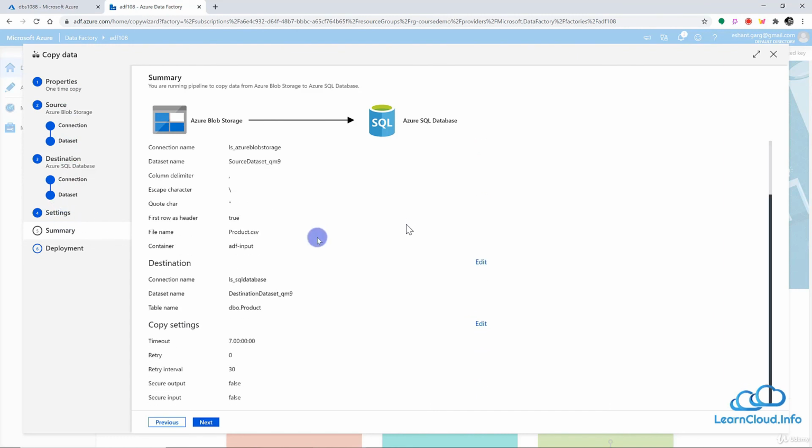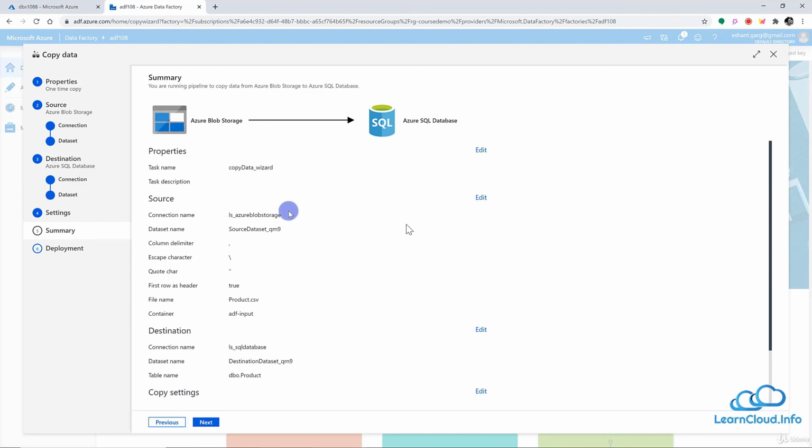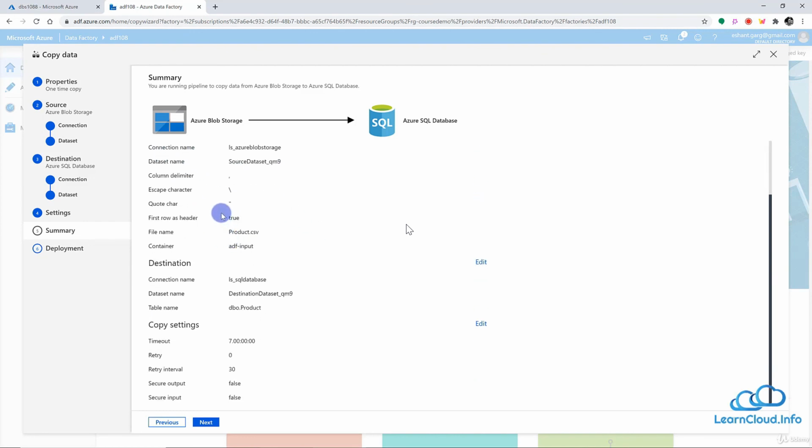Here we just have to review what we have selected, so let's look quickly. We have our connection to the Blob, and this is the file we want to copy, product.csv. In the destination, this is the table in SQL database into which we are trying to copy data. And as I told you, the default value is 7 days. So for the next 7 days it will keep trying to copy this data, unless there's some issue, before it throws out the error.